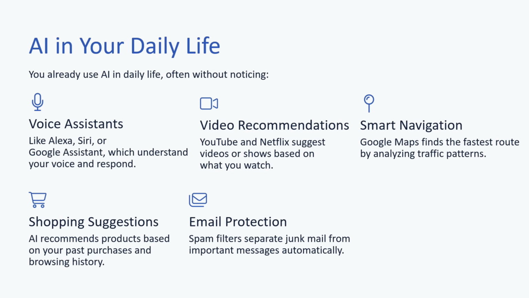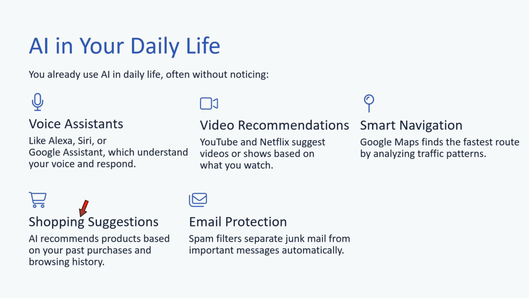Now we will see AI in your daily life. You already use AI in daily life, often without noticing. First one is voice assistants like Alexa, Siri, or Google Assistant, which understand your voice and respond. Second one is video recommendations. YouTube and Netflix suggest videos or shows based on what you watch. Third one is smart navigation. Google Maps finds the fastest route by analyzing the traffic patterns.